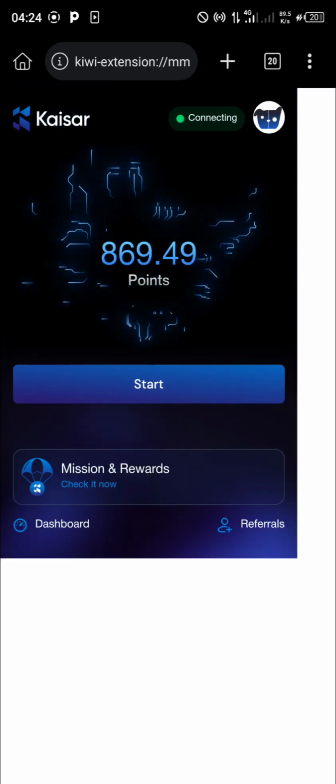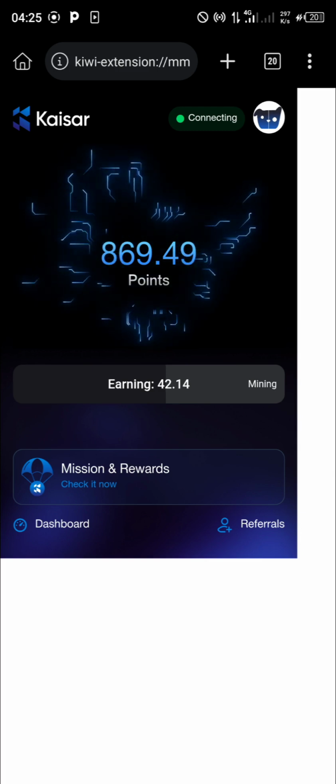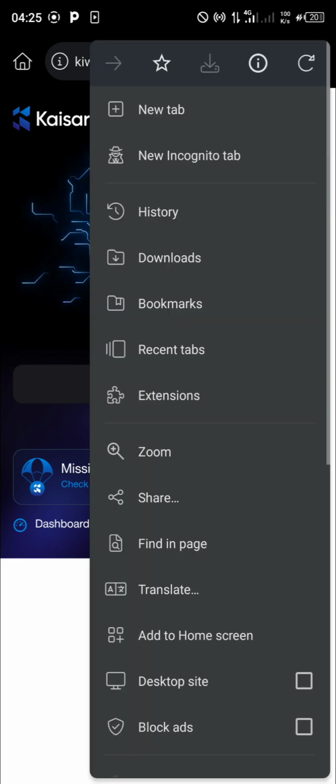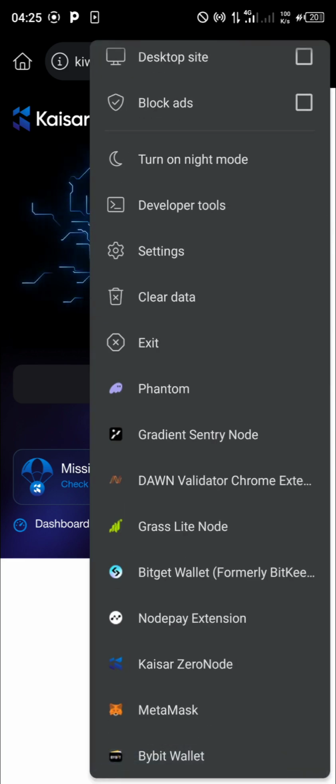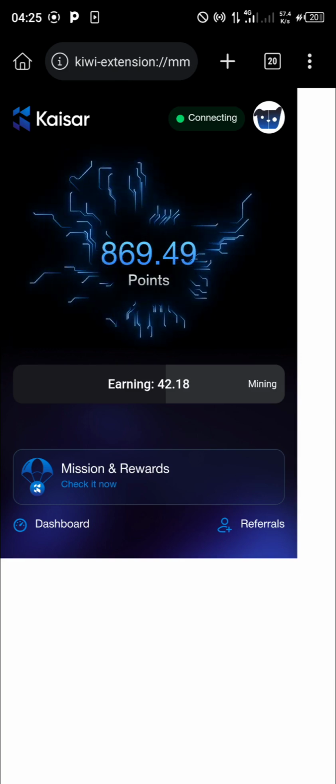Now remember, I have logged in, I have an account already, so the way it is showing for me is not the way it will show for you. When you click on the extension, just as I have shown earlier, it will show for you to create an account, since you do not have an account before.